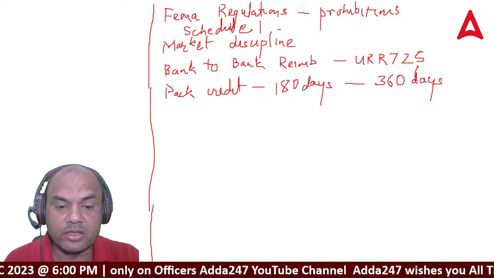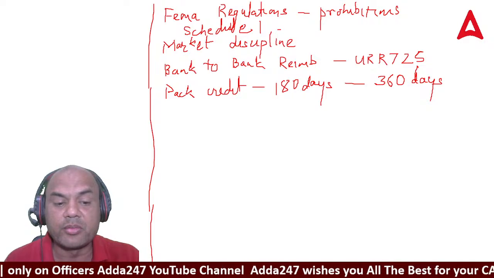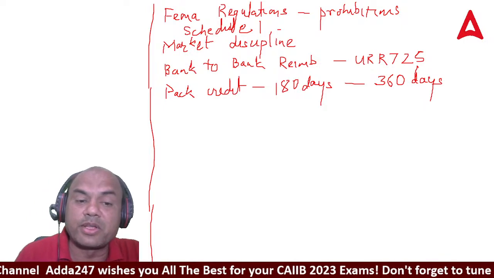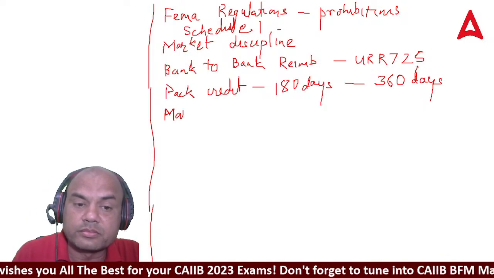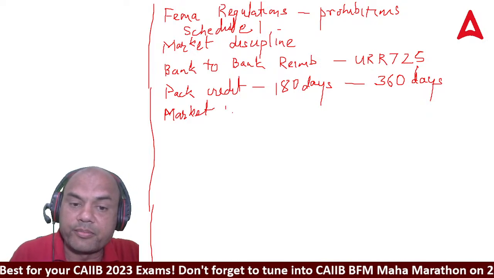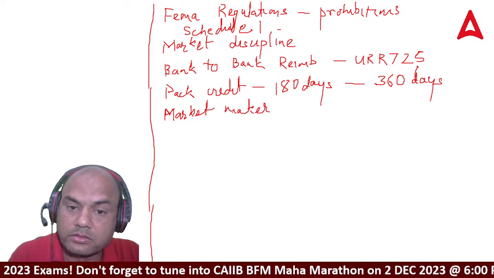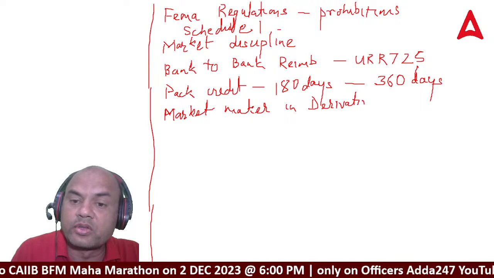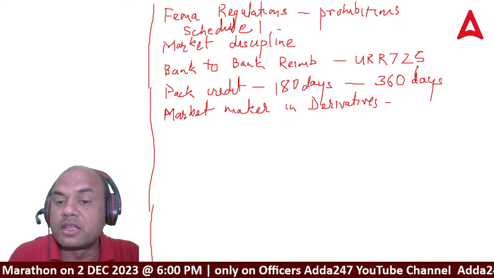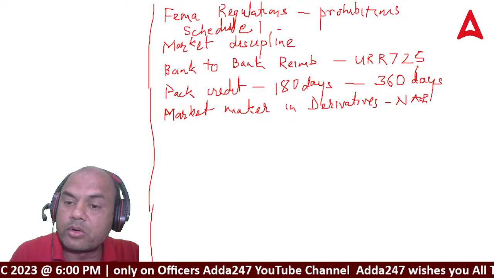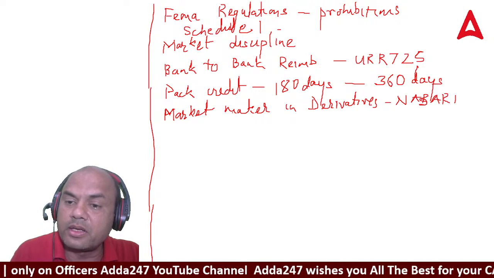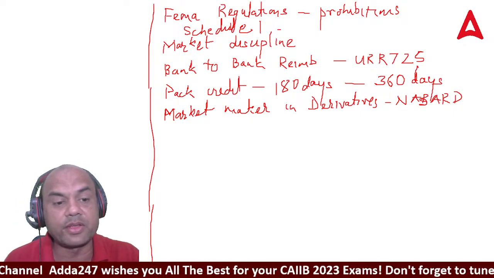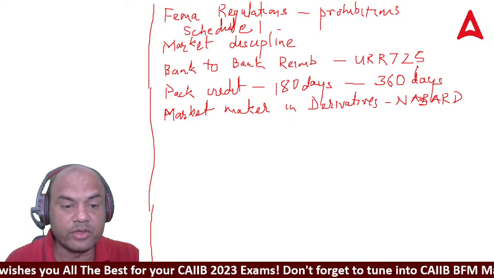Next question was on NABARD. Who can act as a market maker in derivatives? The answer is NABARD. NABARD is given the right by RBI to act as a market maker in derivatives. So NABARD is the answer here. Remember, who can act as a market maker in derivatives? NABARD.